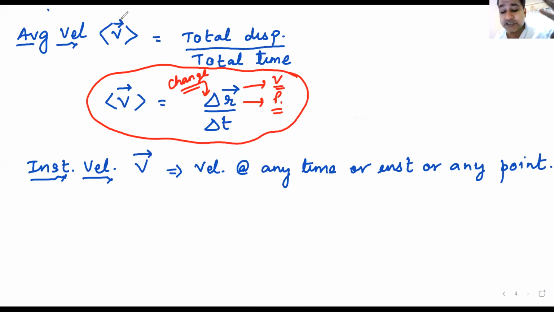So there is no relation between average velocity and average speed, but there is a very, very important relation between instantaneous velocity and instantaneous speed. Can anyone tell me what that relation is?